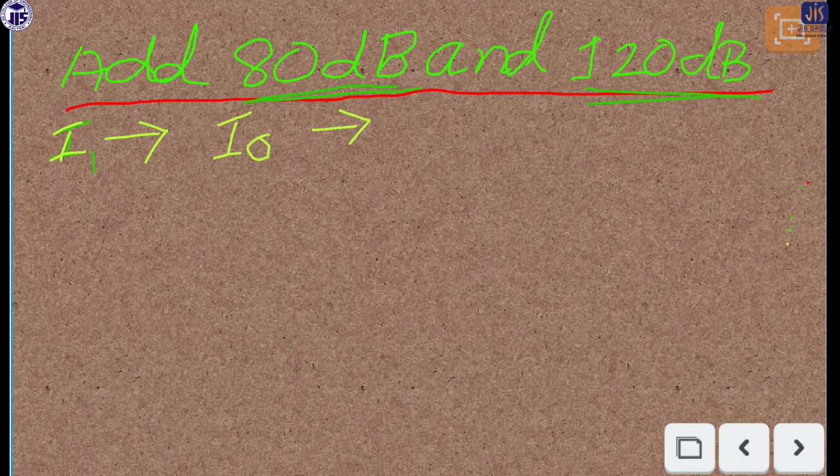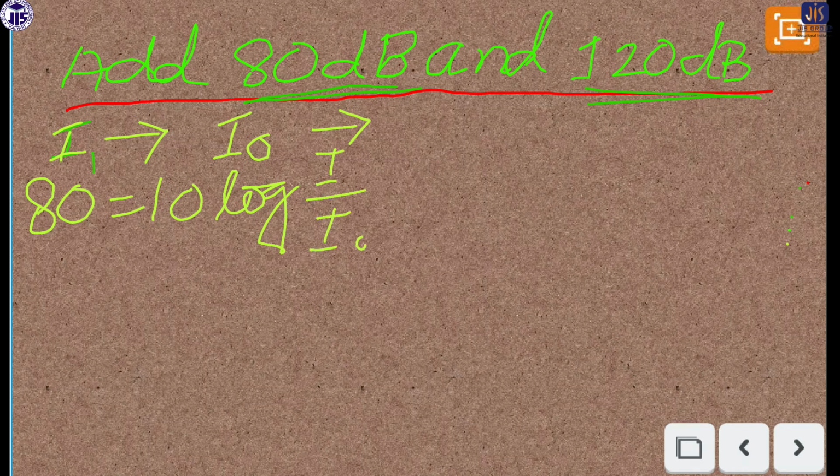Now, using the equation which we discussed for the decibel, we can write 80 equals 10 log of I by I0.